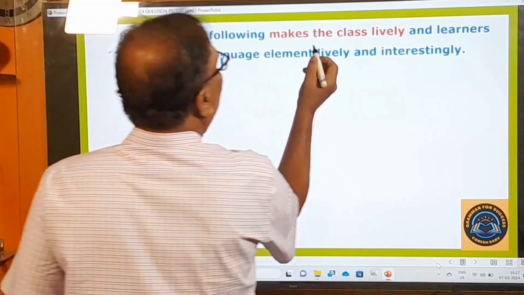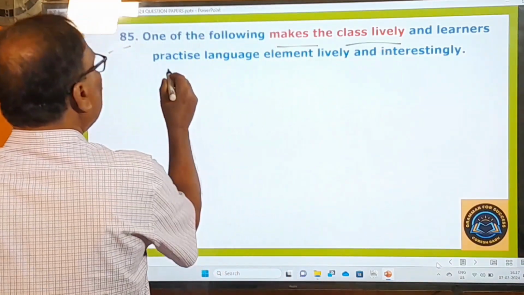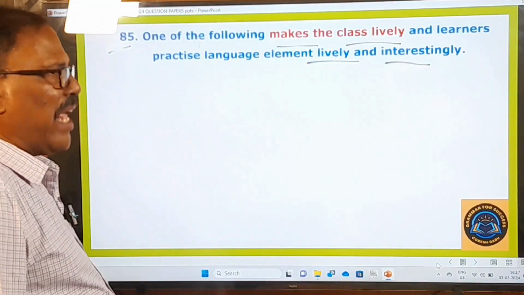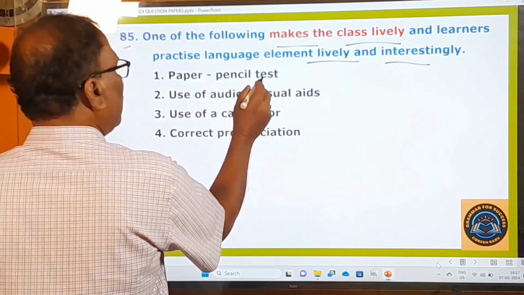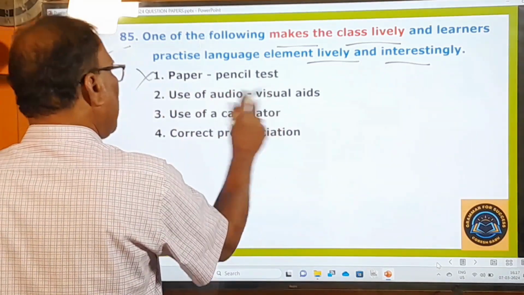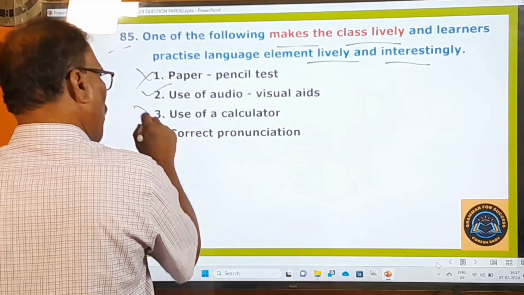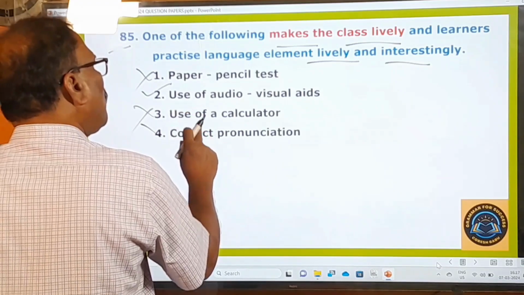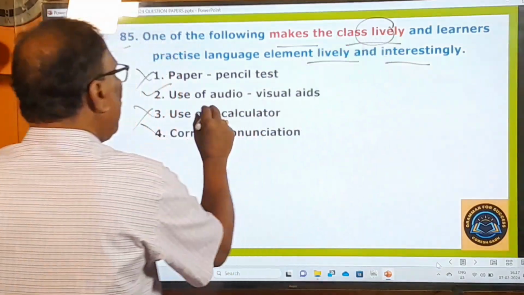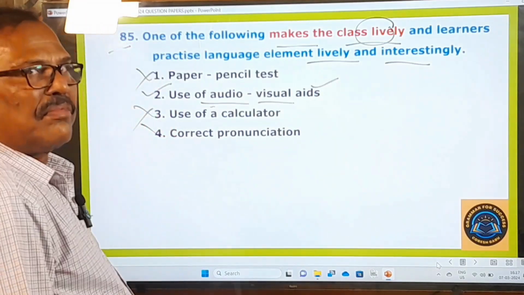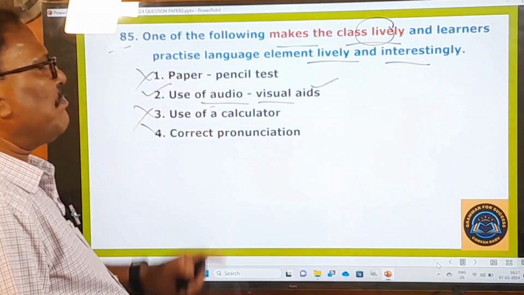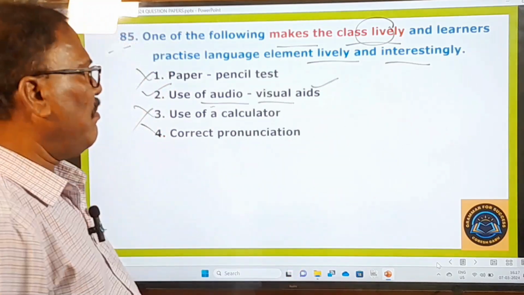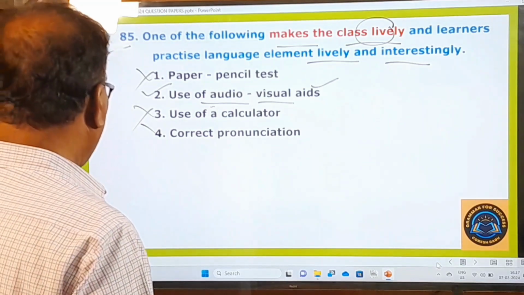85th question. One of the following makes the class lively and learners practice language elements lively and interestingly. What is that that makes the class lively? Paper pencil test? No. Use of audio visual aids? Yes. Use of a calculator? No. Correct pronunciation? No. So the first, third and fourth ones don't make the class lively. Only the audio visual aids will make the class very lively, and the learners will also feel very happy, and they start paying attention to the things with so much interest. Right, now let's go to the next question.